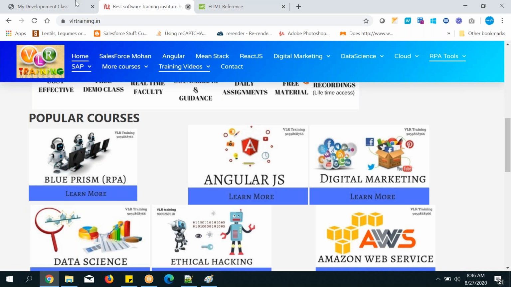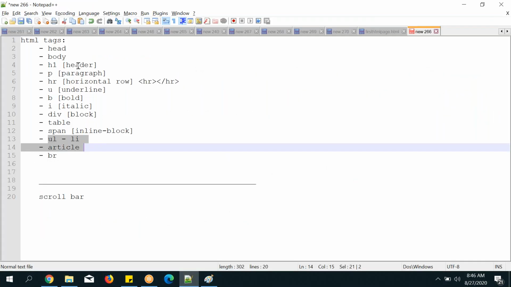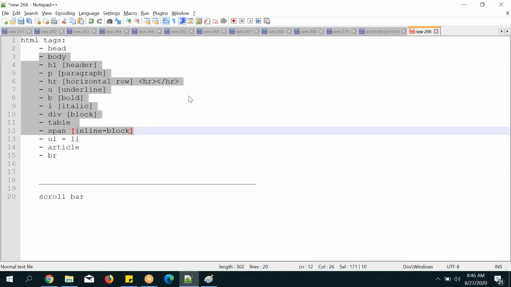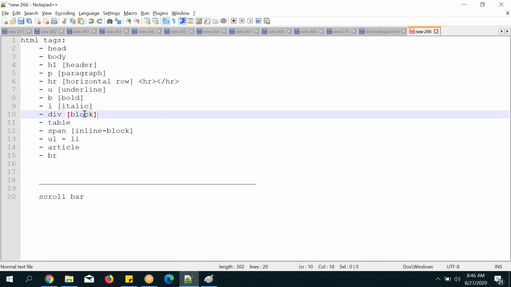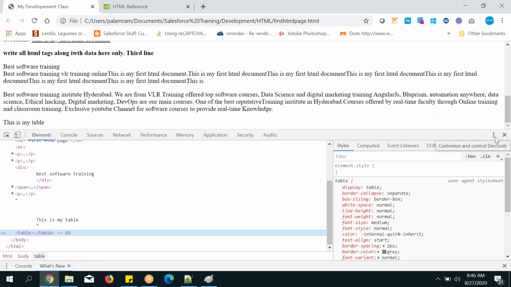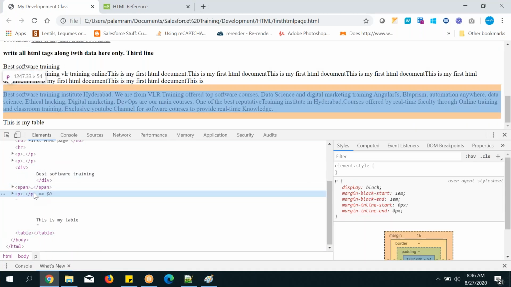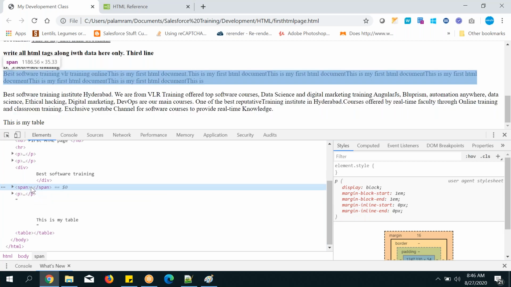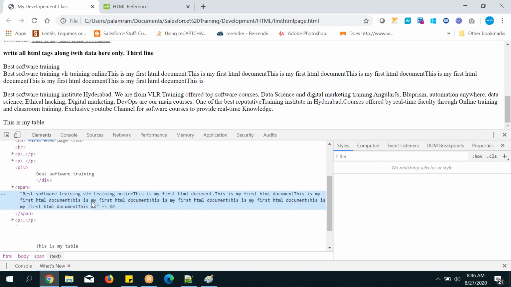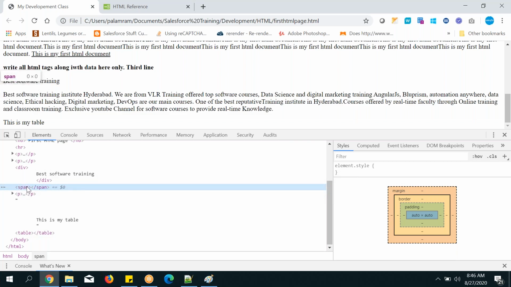That's all. So let's just recap what we have learned in today's class, guys. Different tags we have seen: paragraph tag, HR tag, underline tag, bold tag, italic tag, div tag, table tag, span tag. Among all these tags, what is the inline block tag? Span is the inline block tag, and all the remaining tags are block tags. What is a block tag? It means it occupies the full space from left to right. If any tag occupies the full space from left to right, that is called a block tag. And inline block, like span, means the tag does not occupy the full space.